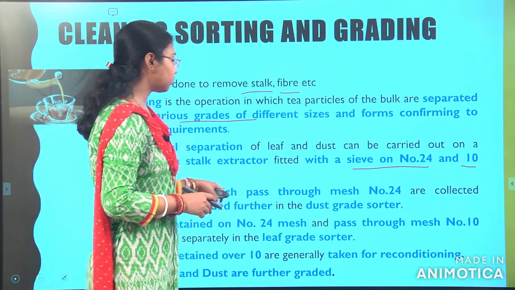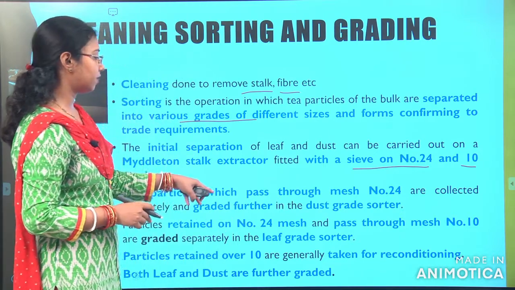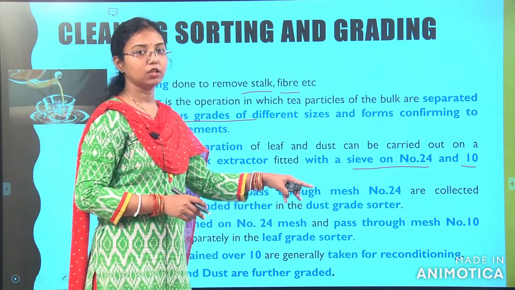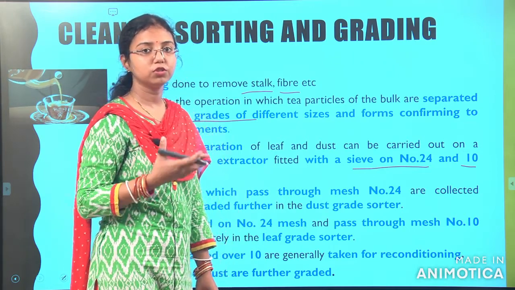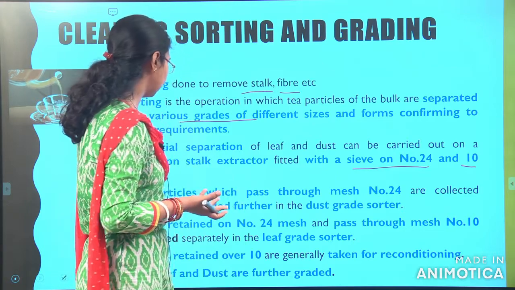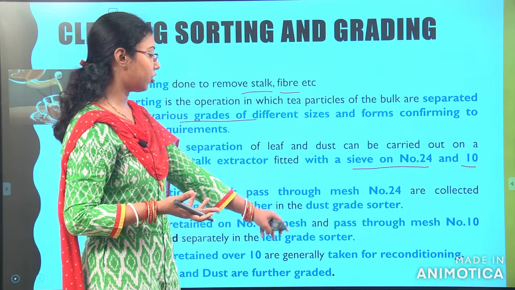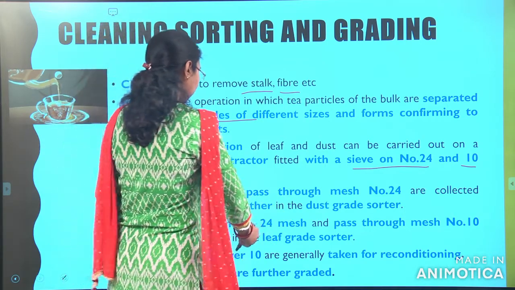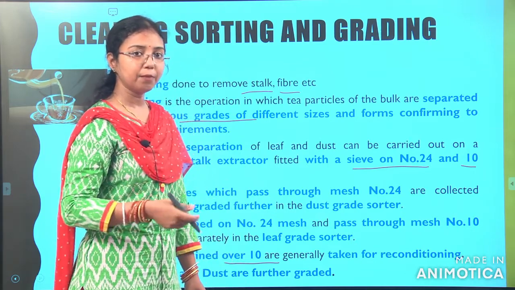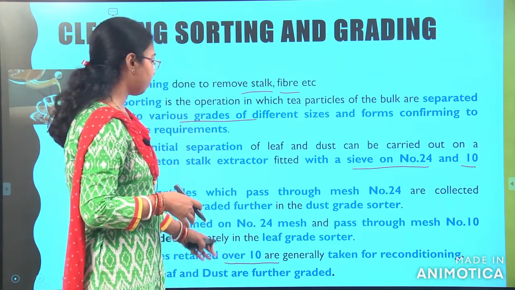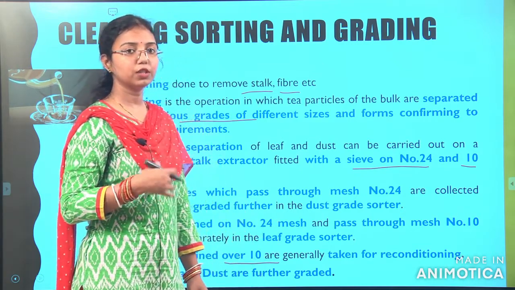The tea particles which pass through mesh number 24 are collected separately and graded further in the dust grade sorter. Even the very dusty tea powder will be used for several things. Particles retained over 10 are generally taken for reconditioning. When they do not pass through number 10, they will be processed one more time, and the dust particles retained after 24 will be used with other material.